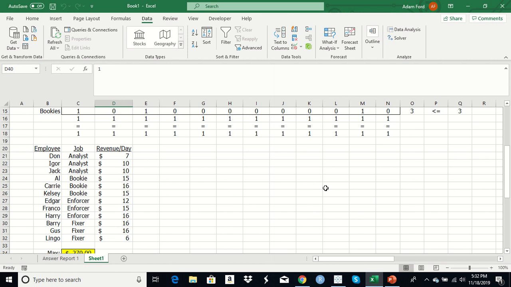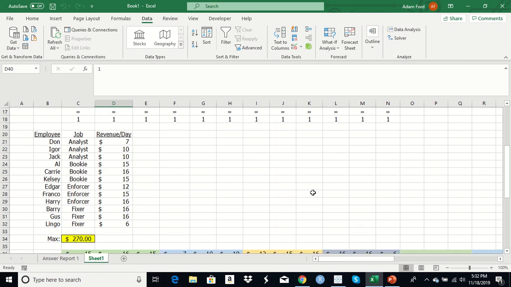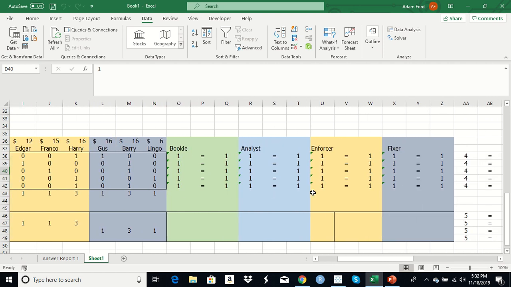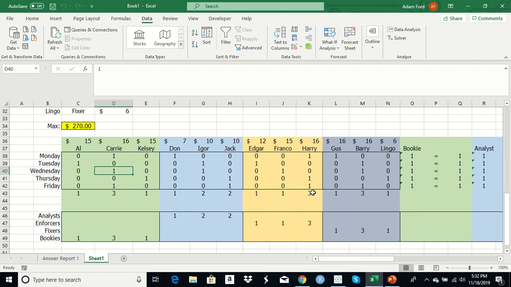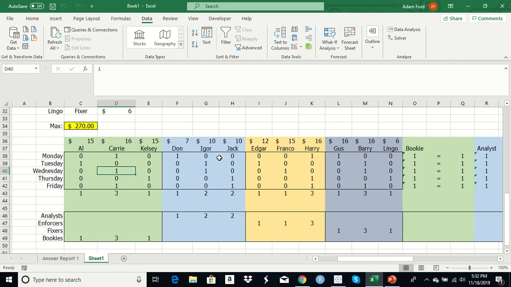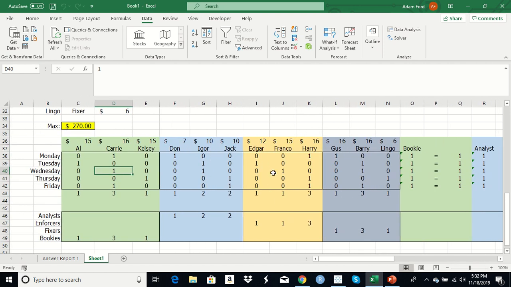Now comes the difficult part, and if we missed anything, if we're massively overthinking it, we took a very long time to work on this. So if there's a simpler way to do it, that is very much appreciated. But this massive LP problem is how we figured out how to assign each person for each day. It's pretty straightforward with the days of the week here. And then we put all of our bookies together, all of our analysts together, all of our enforcers together, all of our fixers together, and we color coded just to make it visually easier for us.